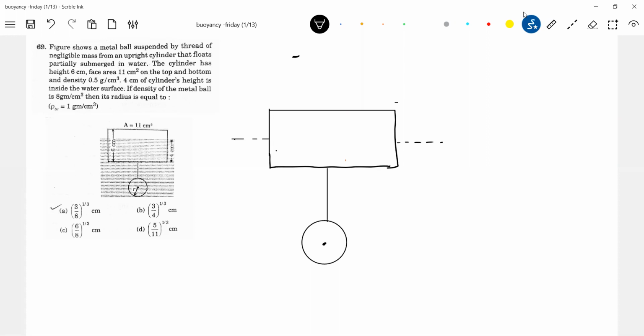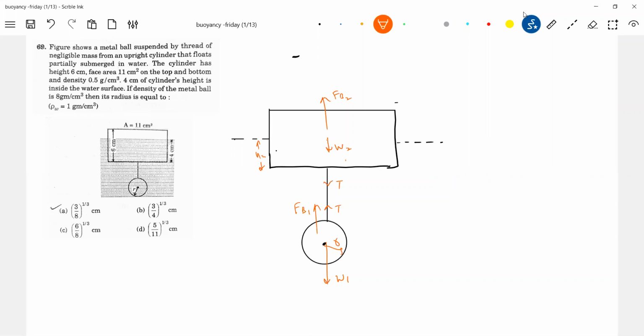Now, look at the forces acting: the tension T, then the weight of this, I'll write W1. So here a buoyant force, FB1, and the weight of this cylinder, W2, and the buoyant force here, FB2. Under action of all this, it's in equilibrium. So what shall we write? It is immersed to H2.